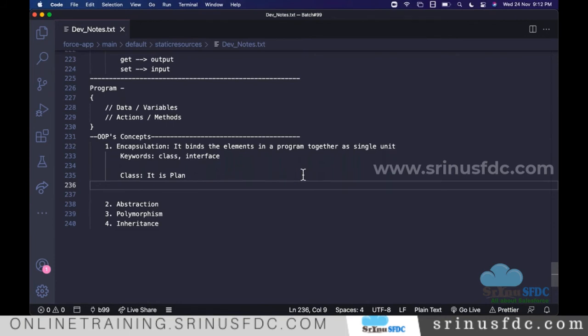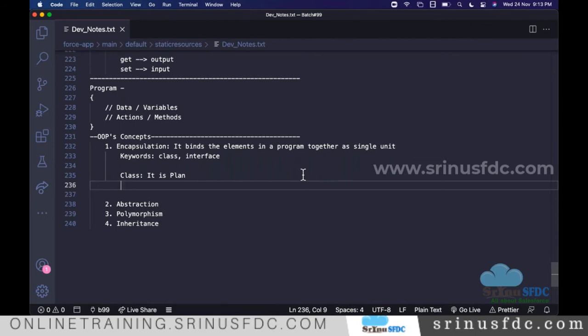Here, class is also a plan, right? When you write a class, nothing will happen. If you are writing the class, you are planning for something. When you say building, which building do you want? A duplex building, or only one floor, or 5 floors? On each floor, how many? 2 BHK or 3 BHK?